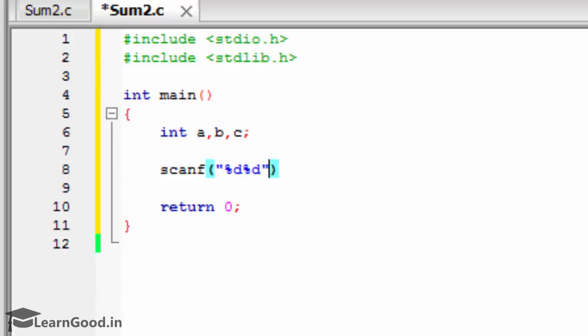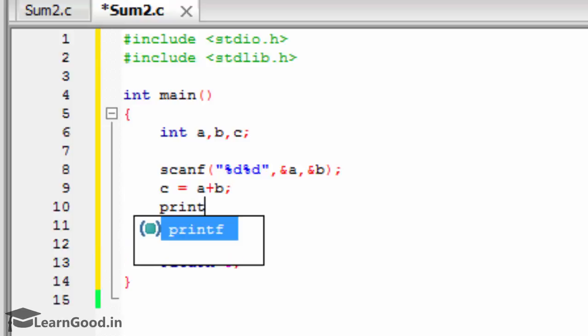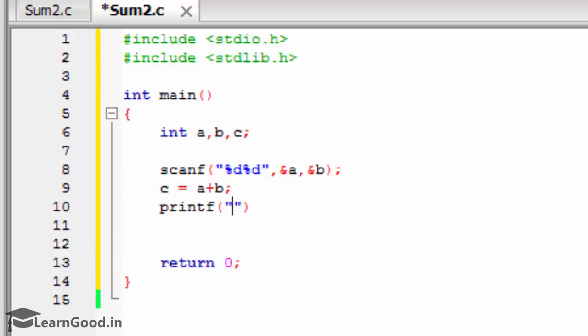I have not used a printf. We'll see what the output will be. Give ampersand of a, ampersand of b. Then you find the sum by giving c equals a plus b, and then display the result by giving printf, \n, sum is colon %d, that's the c value.